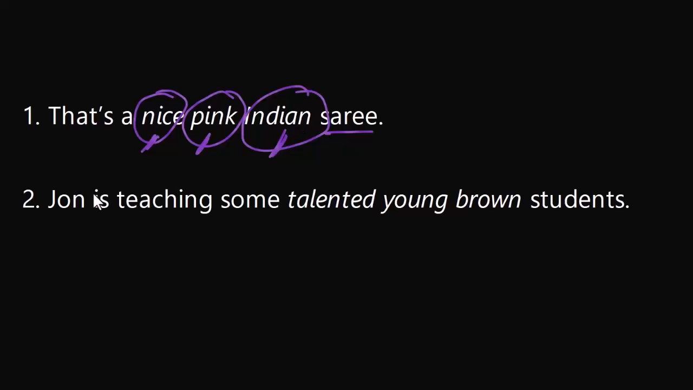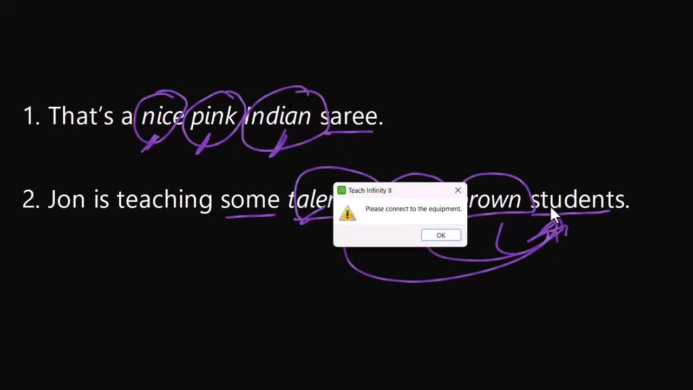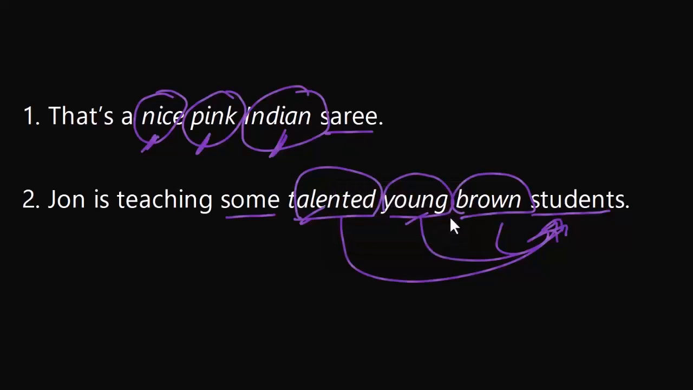All right. Second example. John is teaching some talented young brown students. John is teaching students. What kind of students? Some. This is a determiner, and I told you determiners always come before adjectives, right? Determiners and numbers. So these are talented students. These are young: quality, then the age. Color, nationality. I won't say nationality, just color. Brown students, right? So I'm using different types of descriptions, and that is why I'm not using any comma.